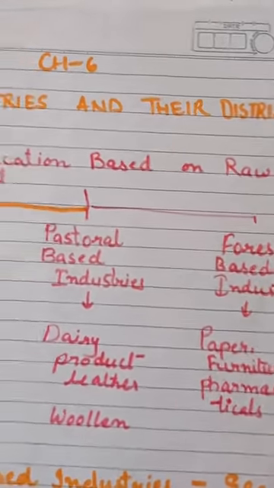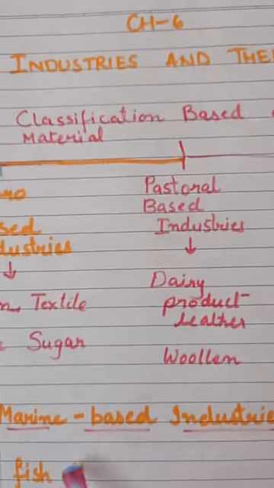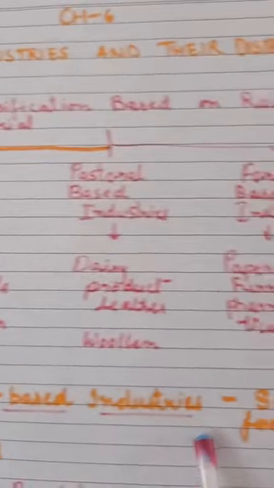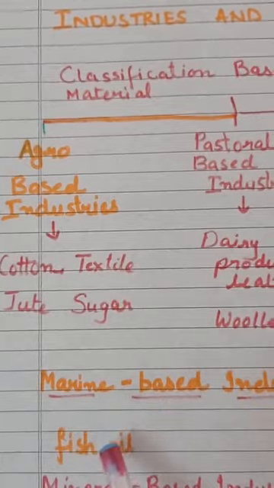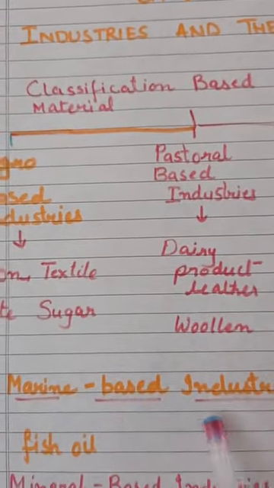Now the next classification, that is the marine based industries. The raw material which we get from the sea, that is the seafood and the fish oil. All these things we get from the marine based industries.